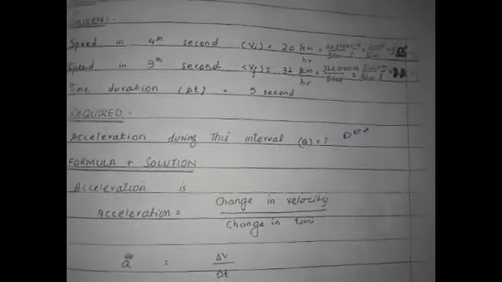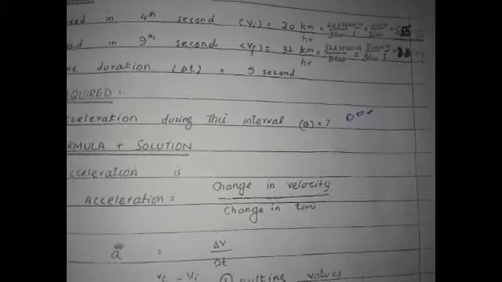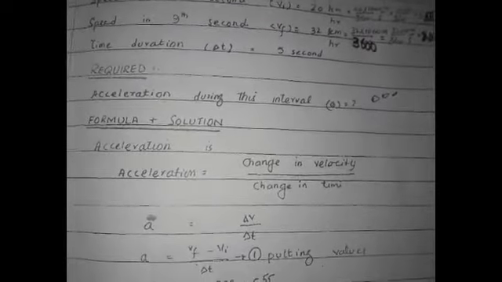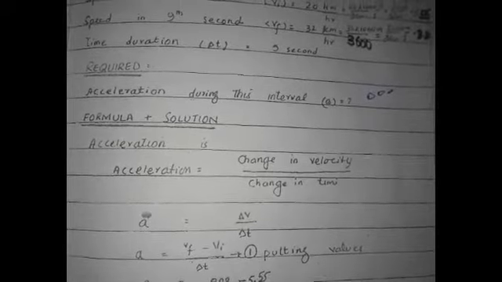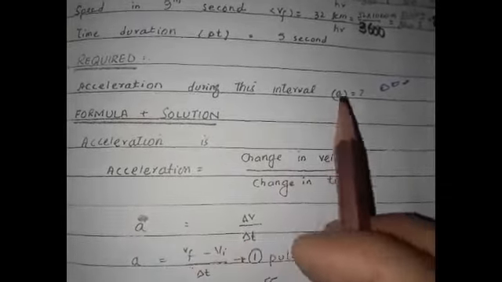Speed in the 9th second is 32 km per hour, so 32 multiplied by 1000 divided by 3600 seconds. It gives us 8.8 meter per second. Required is time duration is 5 seconds. Required is acceleration during this interval.